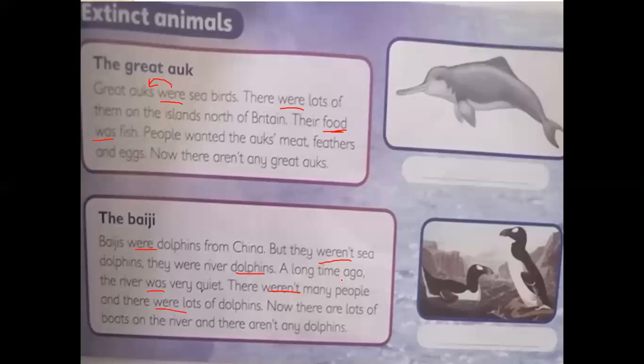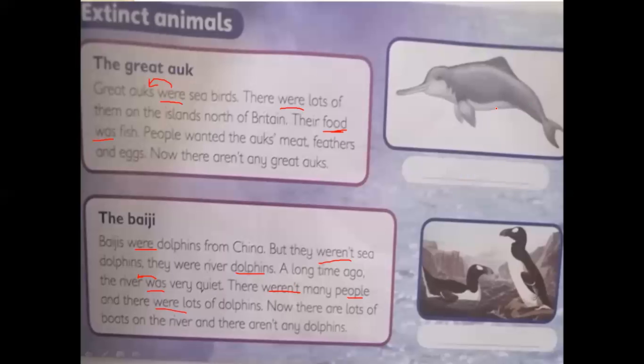Why do we use weren't here? Because they is a pronoun for plural. Excellent. Here, why do we use was? Because we are talking about the river, and the river is singular. Excellent. What else? Here, weren't, because many people are plural, so we use were.